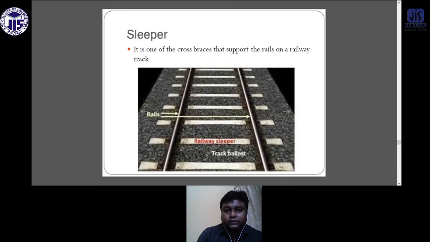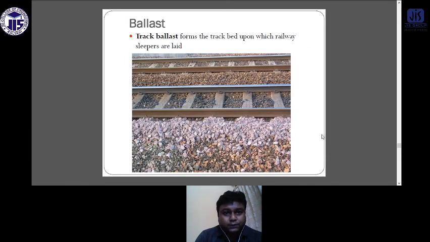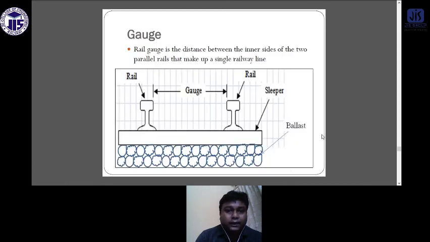Now, what is the sleeper? It is one of the cross braces that support the rail on a railway track. This is ballast. What is ballast? Ballast is the track bed upon which railway sleepers are laid.